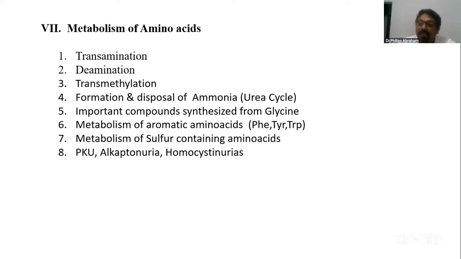You are supposed to say a definition for it. Why urea cycle? During amino acid metabolism, ammonia is produced. It is neurotoxic. So this ammonia is converted to a less toxic and easily excretable form called urea. So that's the importance of the urea cycle, and that point should be there in your paper.